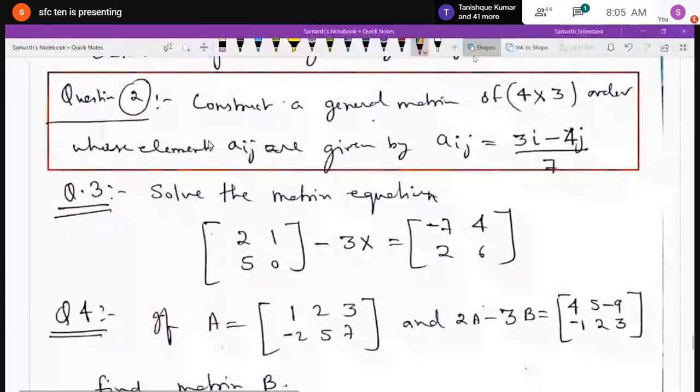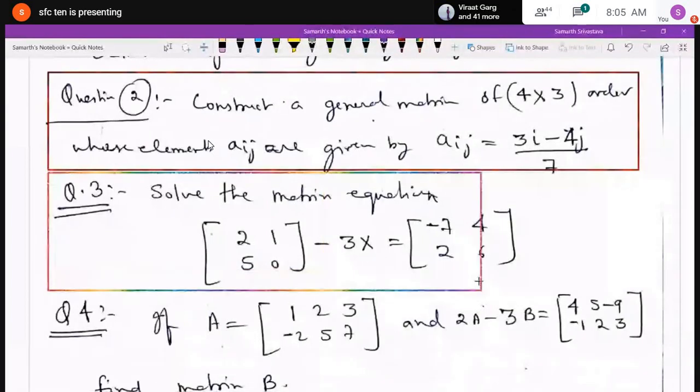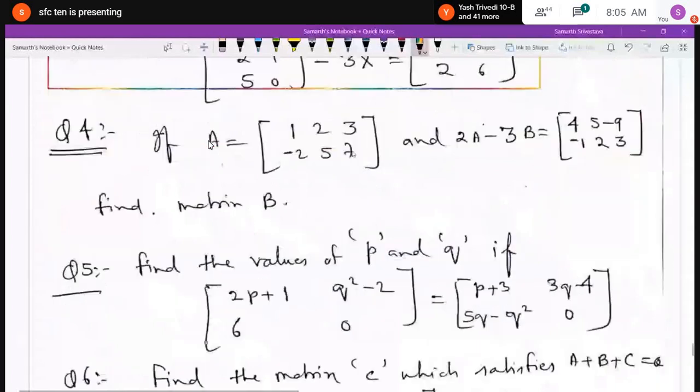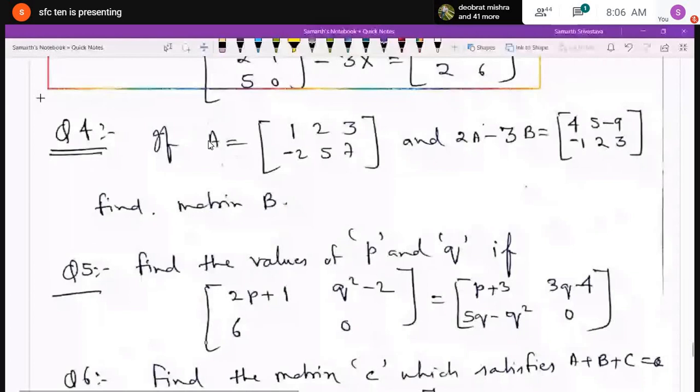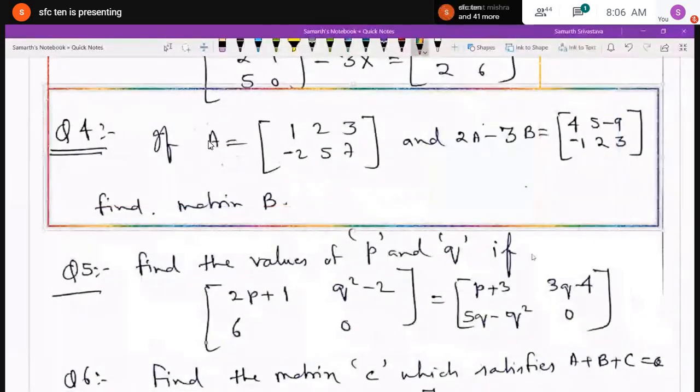Question number 3: solve the matrix equation [2, 1; 5, 0] minus 3X is equal to [minus 7, 4; 2, 6]. Question number 4: if A is equal to [1, 2, 3; minus 2, 5, 7] and 2A minus 3B is equal to the matrix [4, 5, minus 9; minus 1, 2, 3], then you have to find the matrix B.